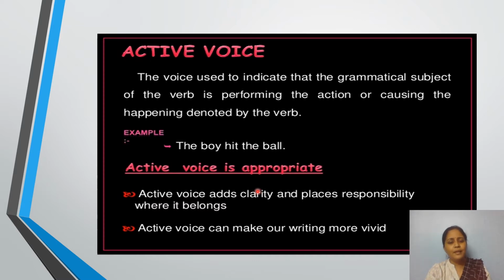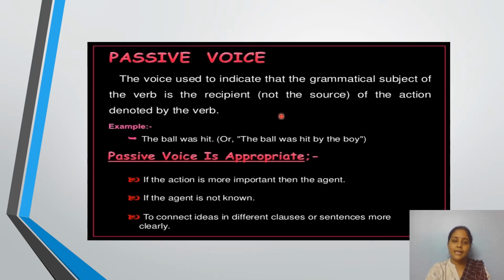So when will the active voice be appropriate? Active voice adds clarity and places responsibility where it belongs. Active voice can make our writing more vivid. Okay, now let's get into the passive voice. What is the purpose of the passive voice? Look into the example. The same example I have converted into passive voice. The ball was hit by the boy, or the ball was hit.